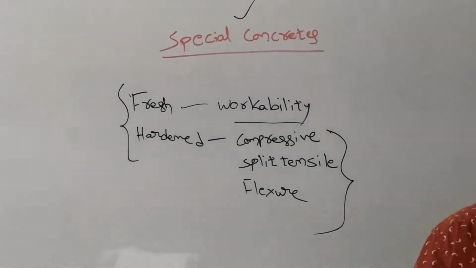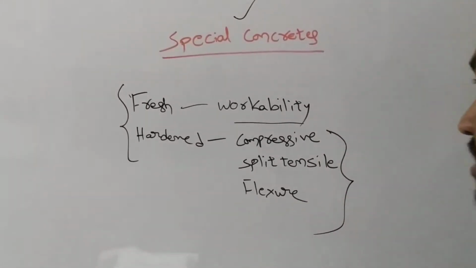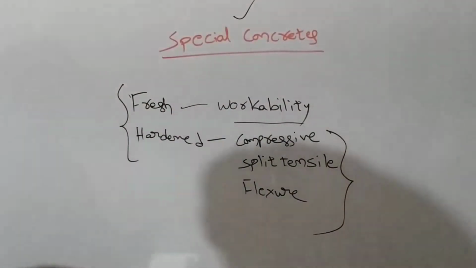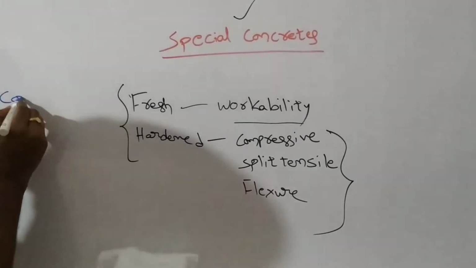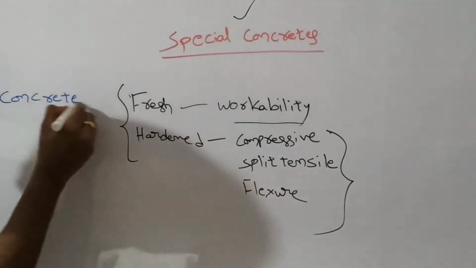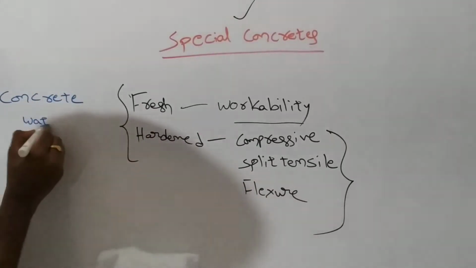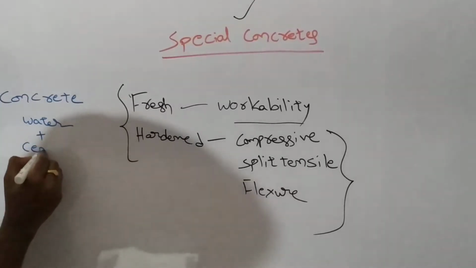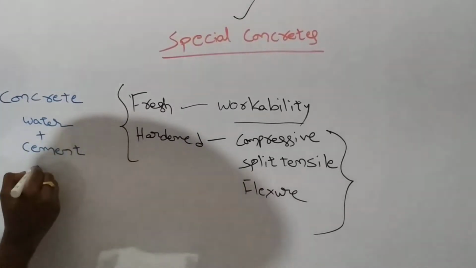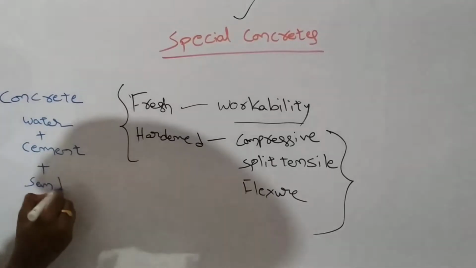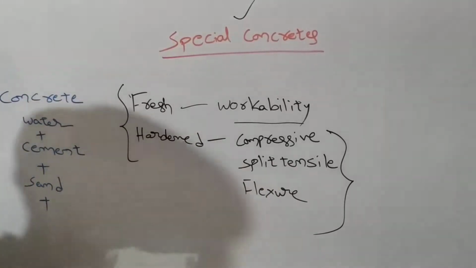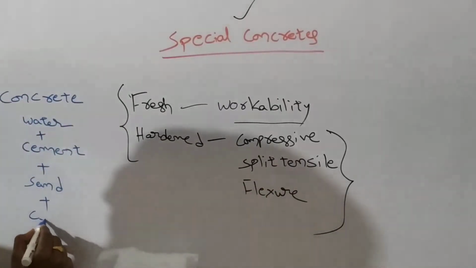Those types of concretes are called special concretes. Concrete is a mixture of water, cement, fine aggregate, meaning sand, and coarse aggregate, meaning crushed rock or stone.